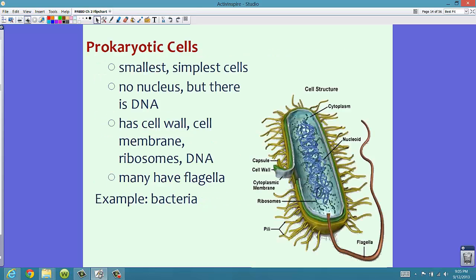Now prokaryotic cells are the smallest, simplest cells. This is a picture of a typical prokaryotic cell. There is no nucleus, but there is DNA, so it does have genetic material, except it is not actually bound in a nucleus. Instead, it's sort of surrounded in the entire cell.